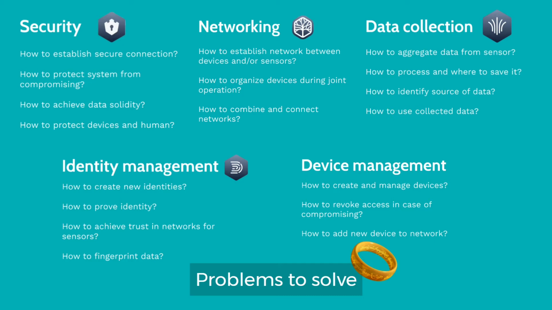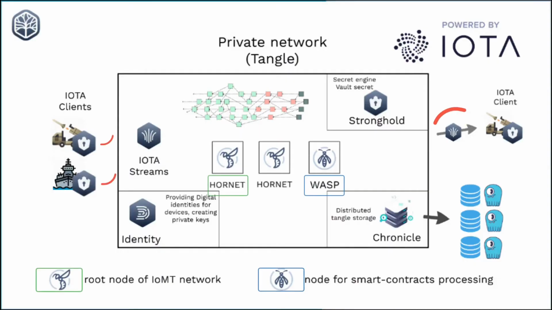We need to understand where our devices are, so we need to address the issue of digital identification. The most important thing is to solve the problem of managing devices, creating and adding them to our networks. We need one ring to rule them all.